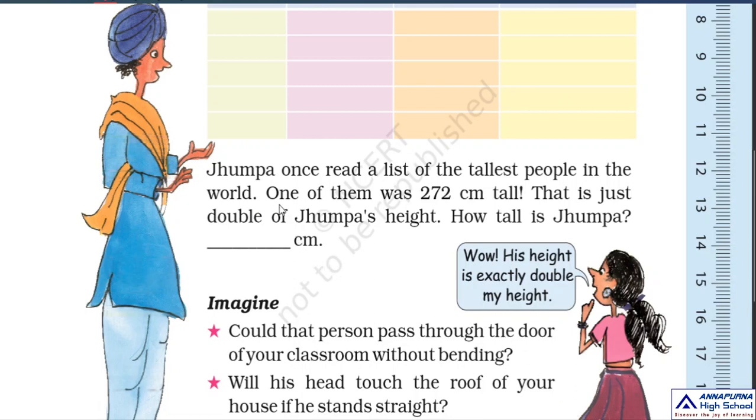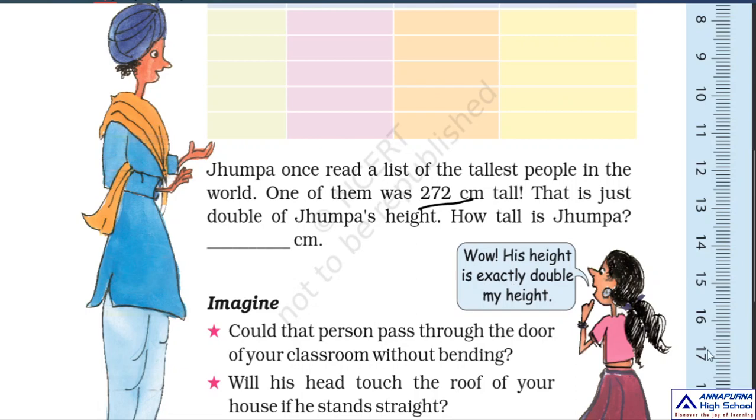So look at this, and what is his height? This man's height is 272 centimeters. So good tall. 272 centimeters. So here our heights are 1 meter 32, 136. Like this one, he's so tall. That is just double of Jampa's height. So she was amazed.